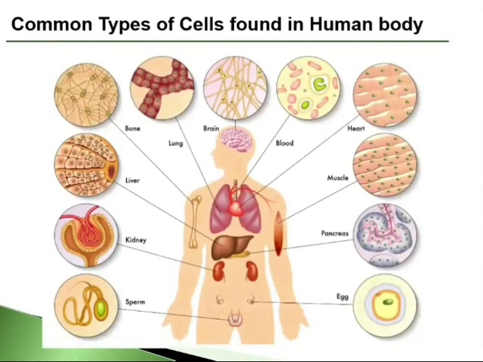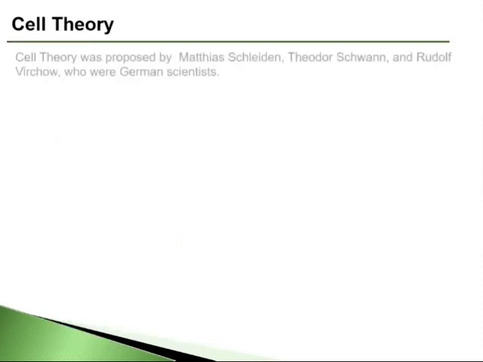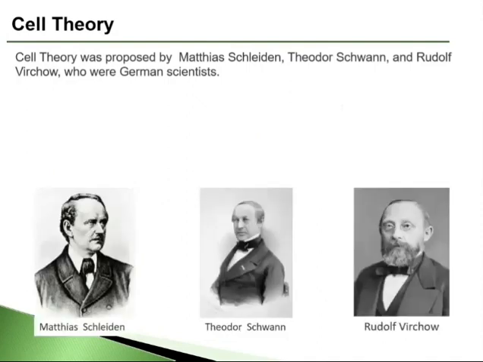Here we can see the different kinds of cells we have in a human body, like the blood cells, nerve cells, the cells of muscle, reproductive cells, to name a few. The cell theory was proposed by three German scientists, Matthias Schleiden, Theodor Schwann and Rudolf Virchow. They proposed mainly three points for the cell theory.